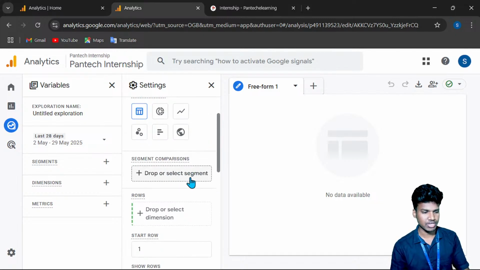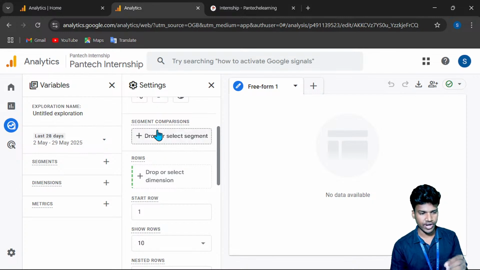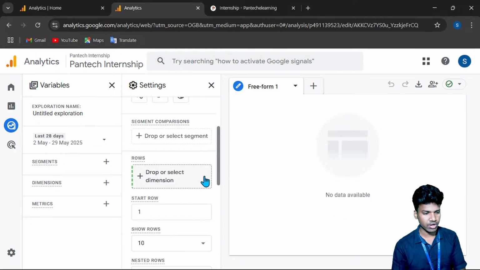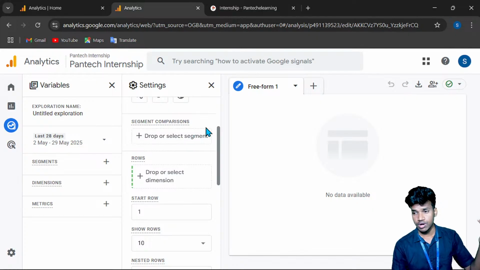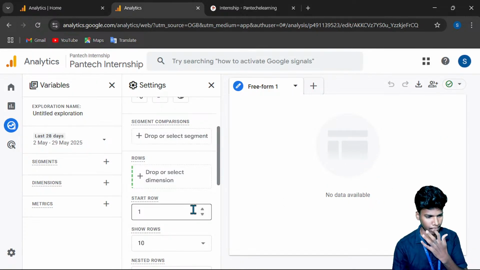And segment comparison means we can compare two different fields. Sorry, no, I forgot, the segment is not like that. Already you have one kind of visualization, and you compare it with another. For example, you have yesterday's visualization, so you can compare it with today's visualization. You can drag and drop here, like the page URL, the page picture, and compare them with each other.